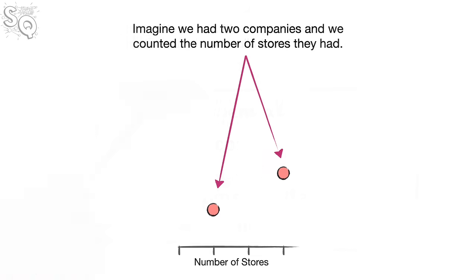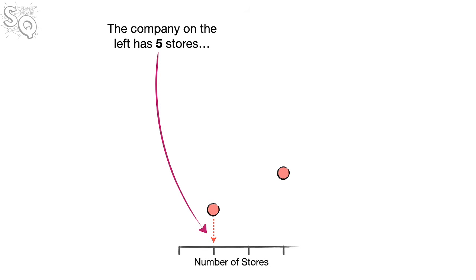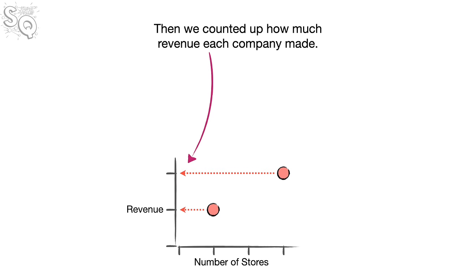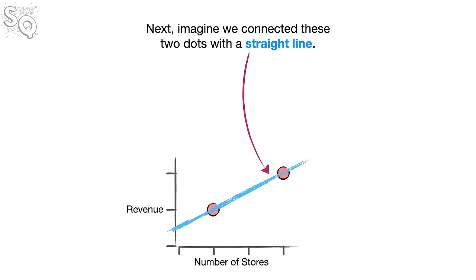Bam! Imagine we had two companies and we counted the number of stores they had. The company on the left had 5 stores, and the company on the right had 15 stores. Then we counted up how much revenue each company made. Next, imagine we connected those two dots with a straight line.